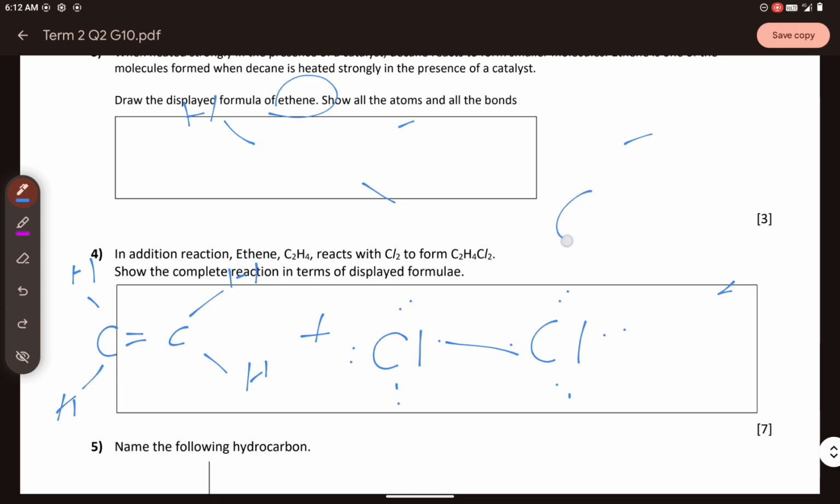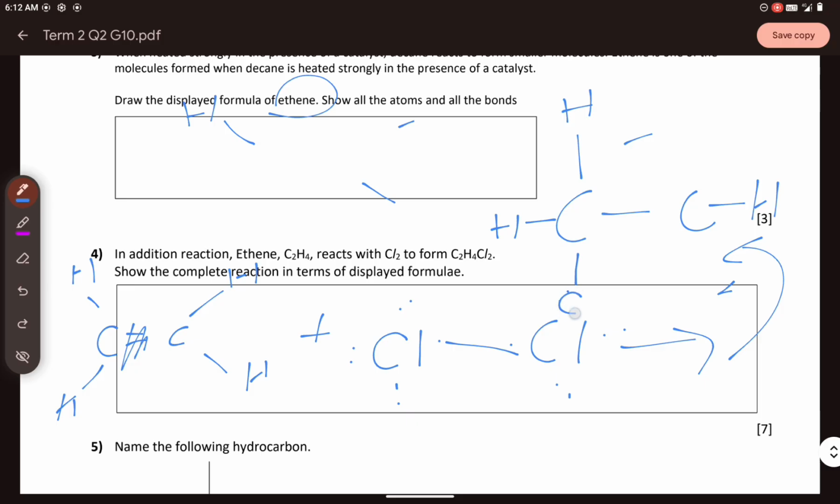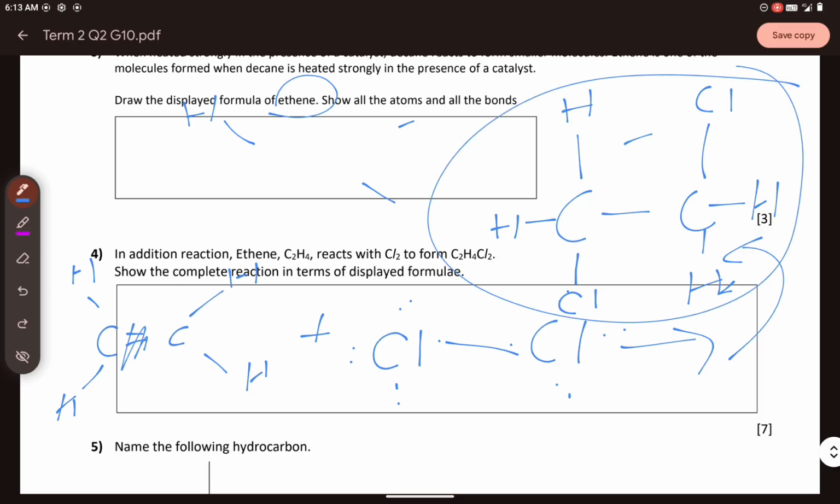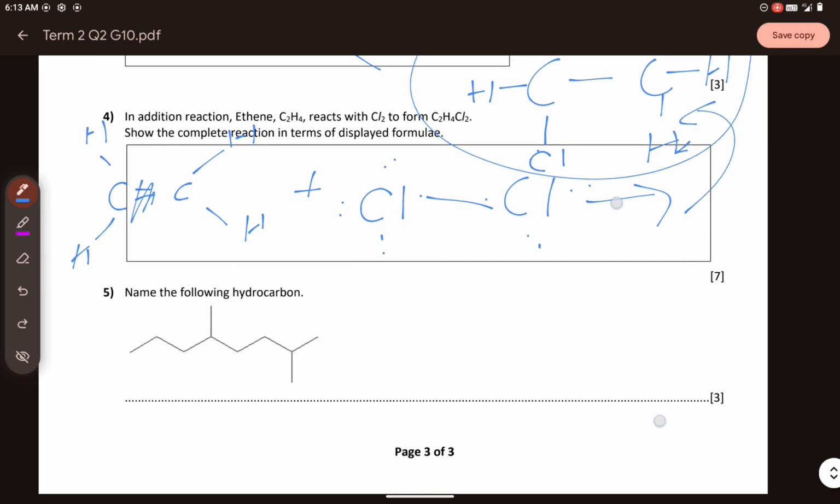So you will have here C, and the double bond will be broken down. And then you will have H, H, and you can write the chlorine here, and the chlorine here, H. It's okay if you have isomers. That's okay as well. So this is the correct one. If you have the chlorine at top or bottom, that's okay. Okay, how about number 5?